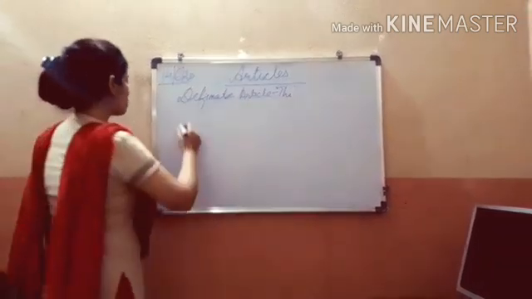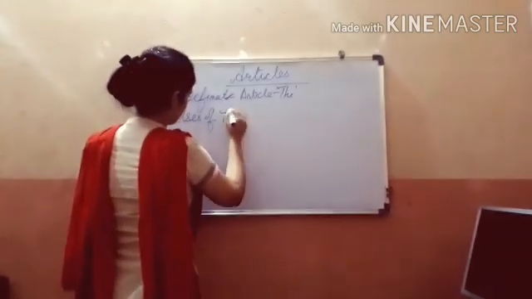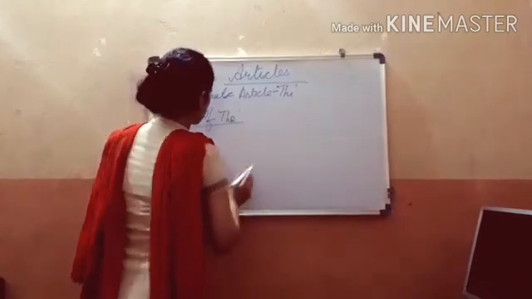So we'll say the uses of article the, where this article the is used.